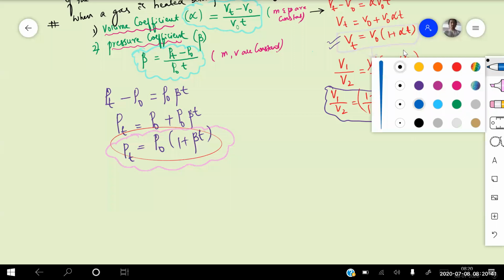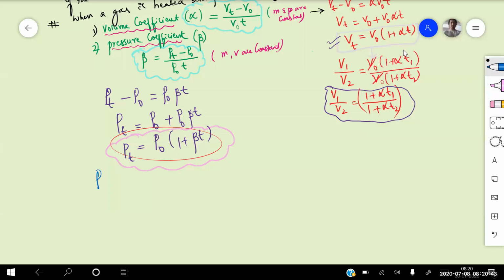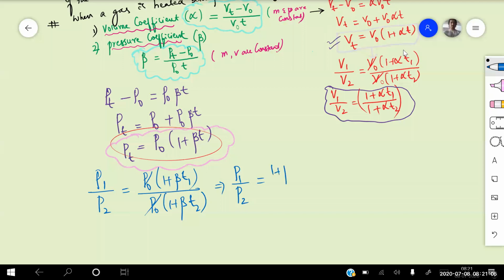Now at two different temperatures, if I am writing P1 divided by P2 is equal to P naught into 1 plus beta into T1 divided by P naught into 1 plus beta into another temperature T2. This P naught will get cancelled. So ultimately I am getting P1 by P2 is equal to 1 plus beta into T1 divided by 1 plus beta into T2. This is another formula which you need to remember for your competitive examinations at two different temperatures. So what will be the given condition?